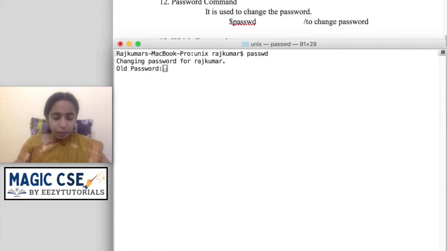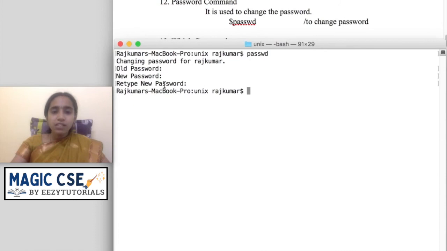Now I am typing my correct old password. As I type, it will not be displayed. For security purposes, whenever Linux asks for a password, it will not display the password. So I am typing the new password. I am retyping the same new password. So the password has been changed.